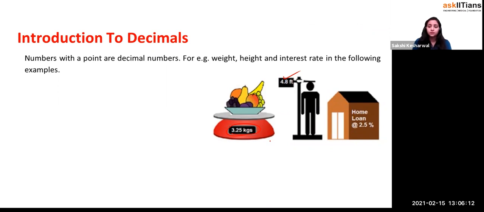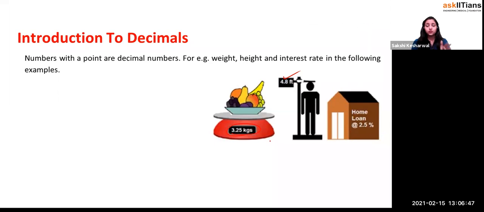And if you go and buy some stuff, when you see your bills or any of your products, you see that the cost of the product is like 23.5 or 28.5. Height, weights, so many things are there. So what is it and what does it actually mean, right? We see it in day-to-day life, and in this class we will teach you what it is, how this works and what it means. We are not going into the basics of it; we'll be doing the mathematical part of decimals, nothing else.